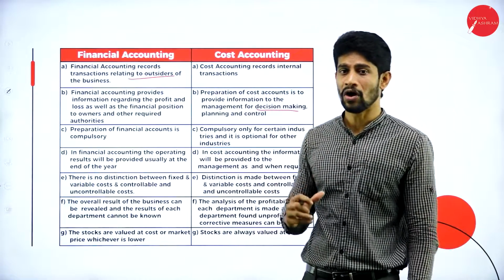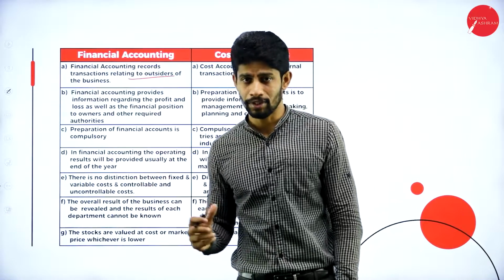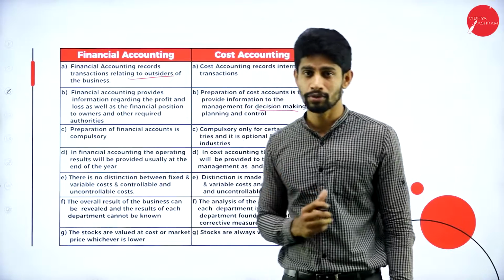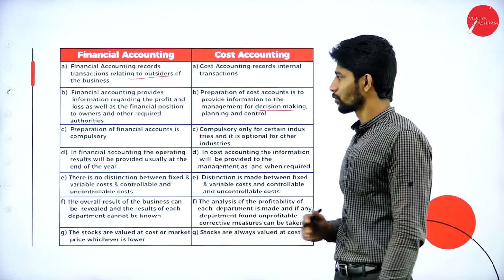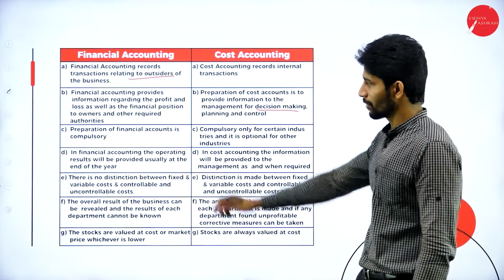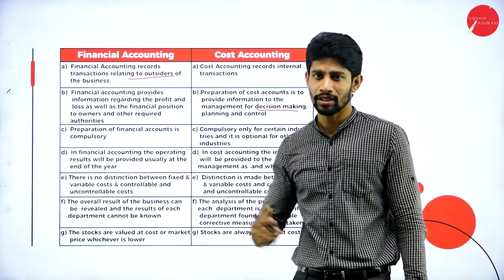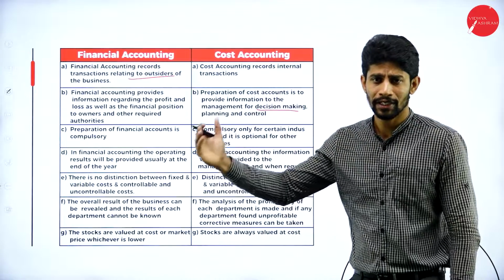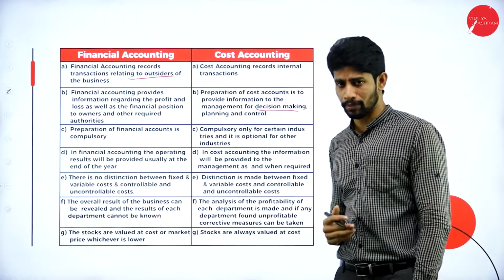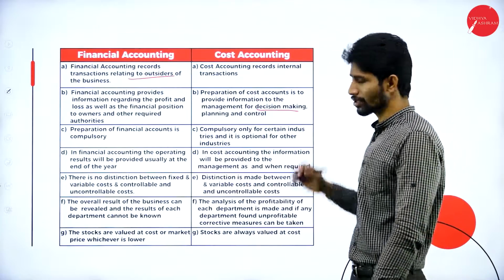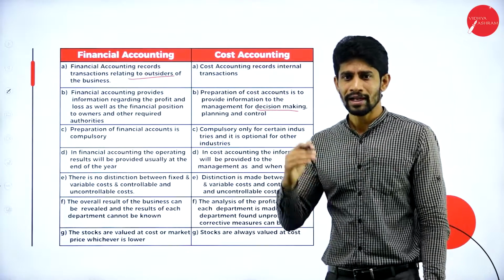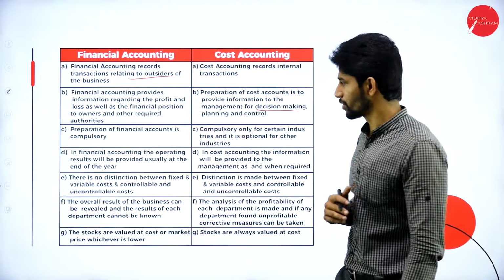It is all about giving the information about the cost to the management to take decisions. In financial accounting, the information relates to the public and will be displayed to the public about the company. But in cost accounting, the information is given to the management to take decisions.